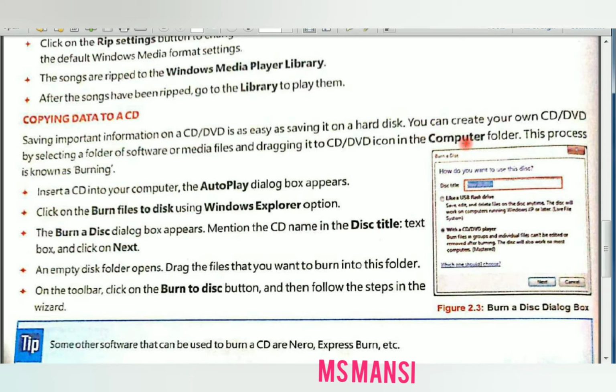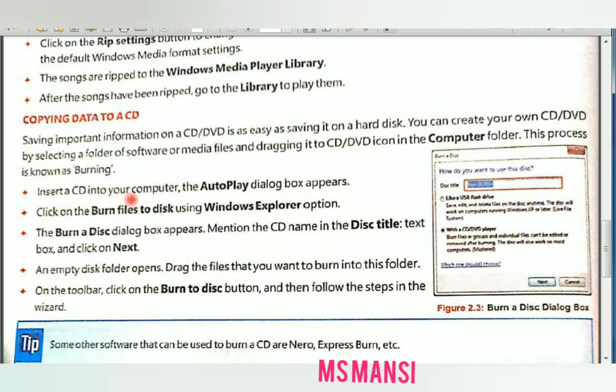Students, if you want to copy any song, any video, any folder from your computer to a CD or DVD, then this is known as burning. So how can you burn?